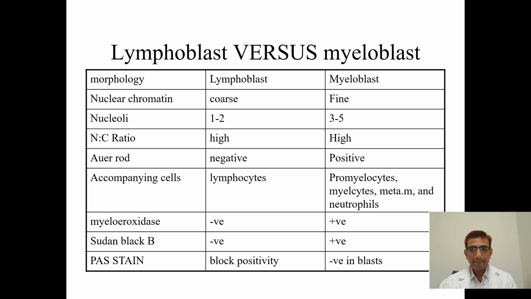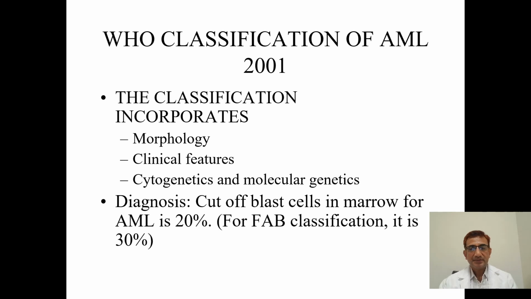So there are two classifications. One is the WHO classification of AML and another is the FAB classification, that is French, American, British classification. The WHO, World Health Organization, classification incorporates morphology, clinical features, cytogenetics, and molecular genetics. So coming to the diagnosis, the cutoff for blast cells in marrow for AML is 20%. I told you already.